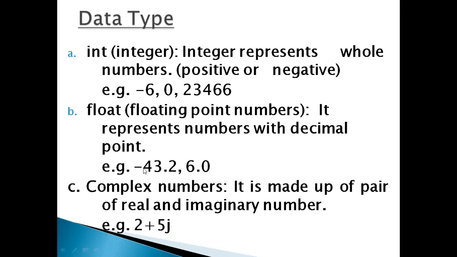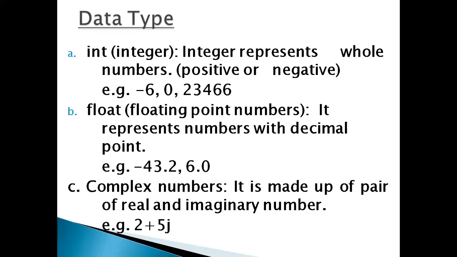So this is a float. And complex numbers are made of a pair: a real number and an imaginary number. See here, the real number is whatever integer you are assigning, plus 5j. Sometimes you will see 5i or 5j; that is called the imaginary part.